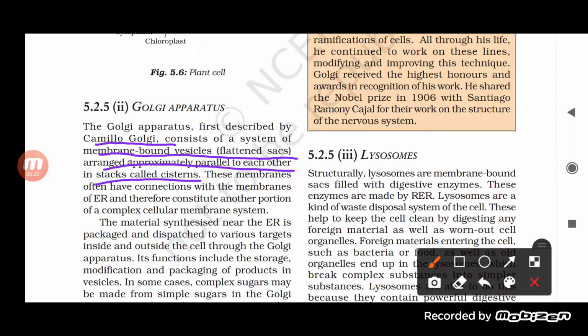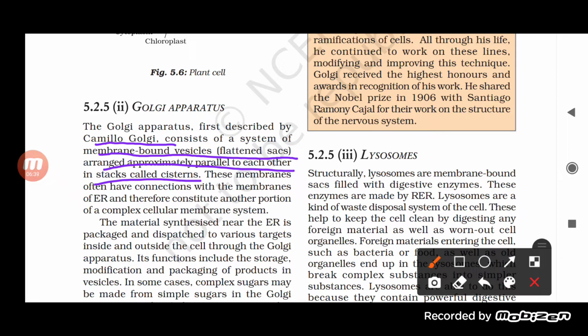Flattened sac-like structures which are placed one over the other, parallel to each other, are called cisternae.